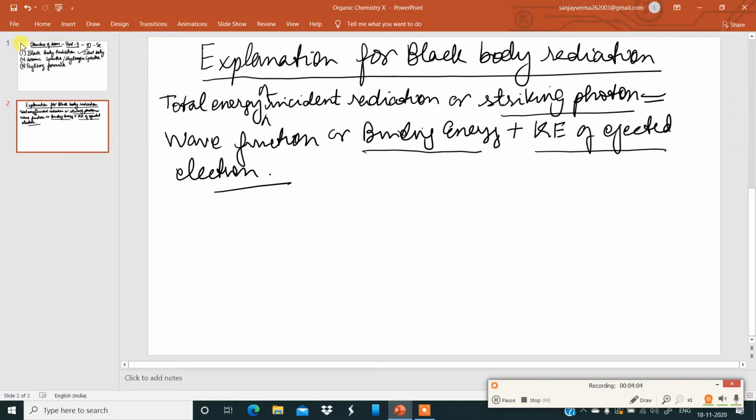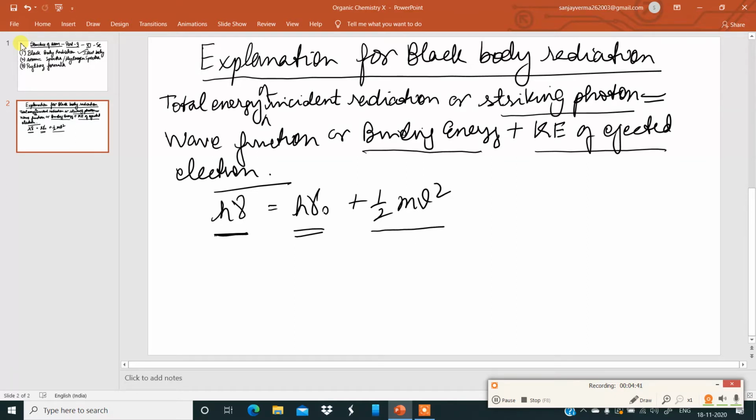Now, on this basis, we can write a formula. h nu is equal to h nu naught plus half m v square. The total energy of incident radiation or striking photon is equal to the work function, which I have already discussed in my previous video: the amount of energy required to remove the electron from the metallic surface, and then the kinetic energy of the ejected electron. This is a very, very important formula.